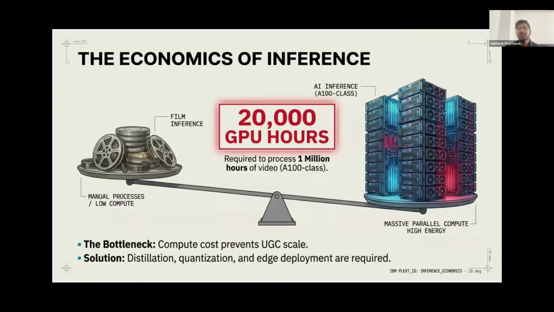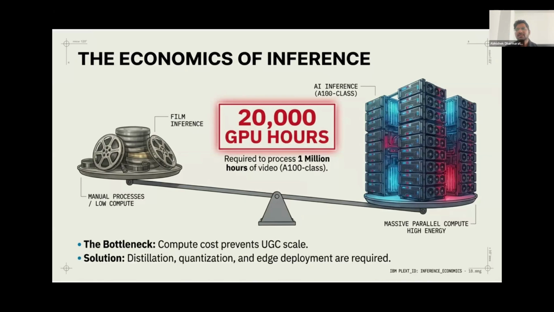Okay, let's look at, is this economically feasible? However, the creative potential of this technology is nothing short of incredible, scaling it to the massive size of a UGC platform, like user generated content platforms like YouTube, introduces a terrifying compute bottleneck.